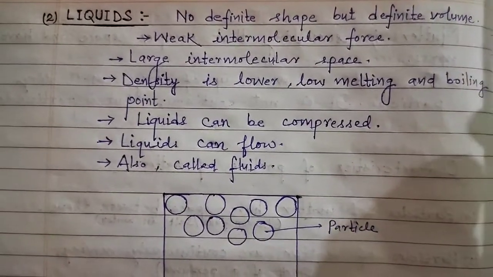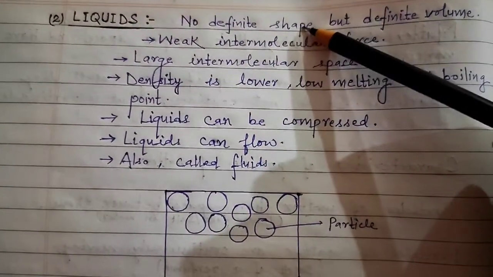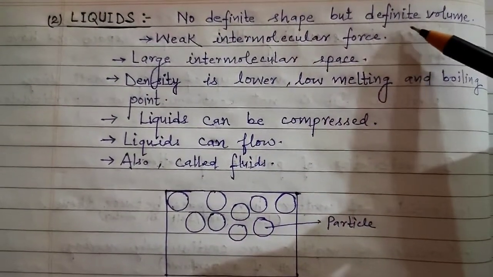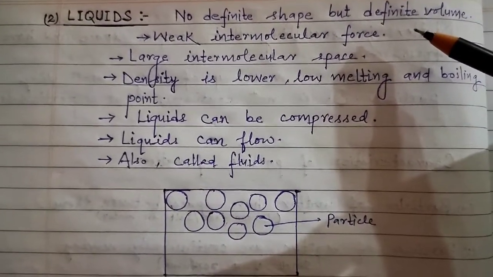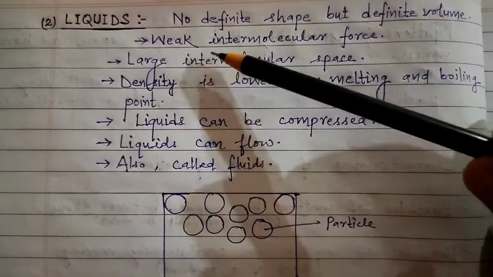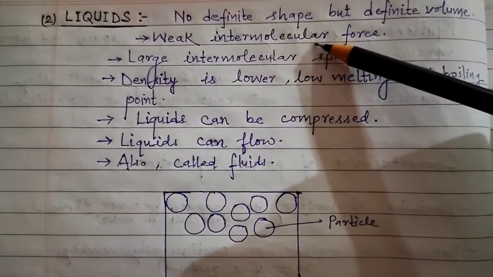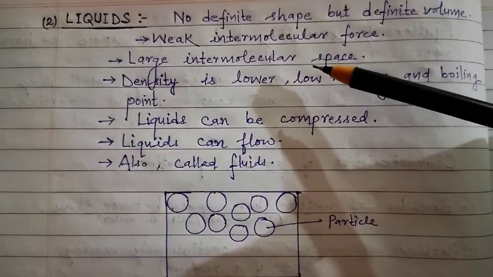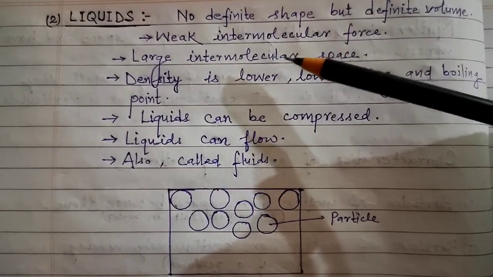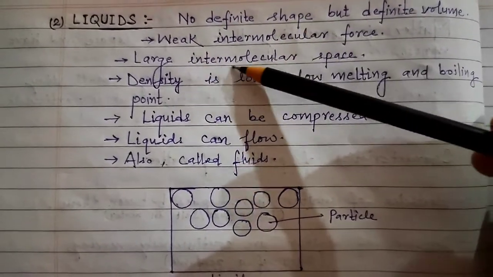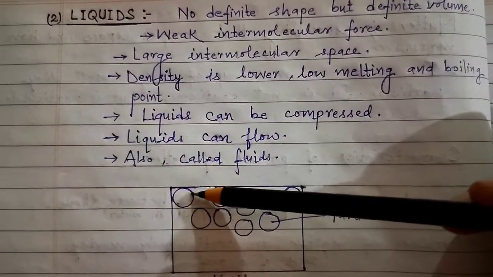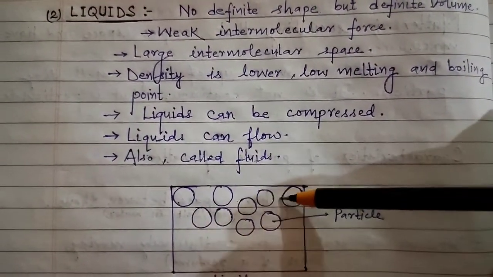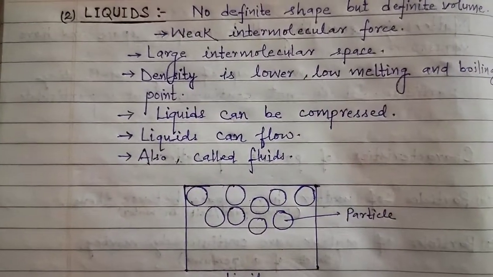Coming to liquids, in liquids there is no definite shape but definite volume. Meaning however much the quantity of the liquid is, it will remain the same, and it has weak intermolecular force. Why weak intermolecular force? Because the particles are not attracted very tightly. Also it has large intermolecular space. See, we can see here the space between the particles is very high, isn't it?